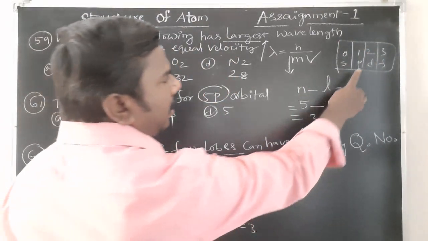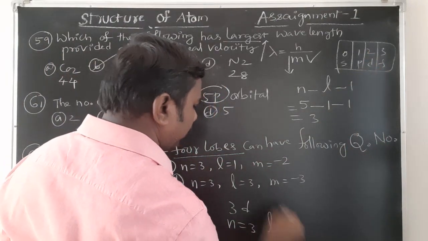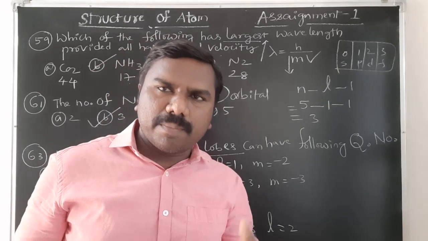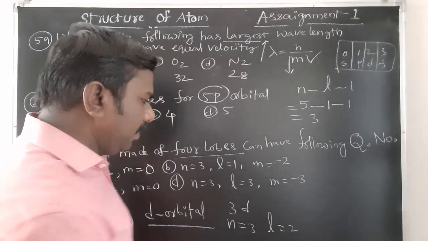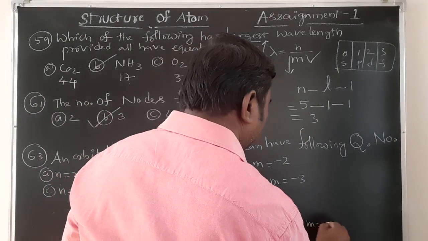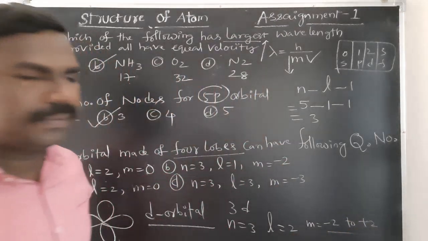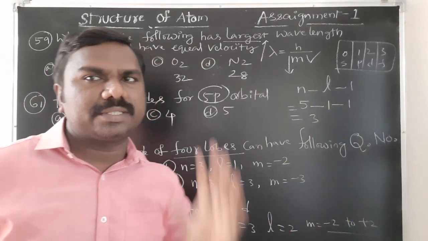If L is equal to 2, M value may be minus 2, minus 1, 0, plus 1, plus 2. Whatever the value we can consider, but not minus 3 or plus 3. Ranging between minus 2 to plus 2.